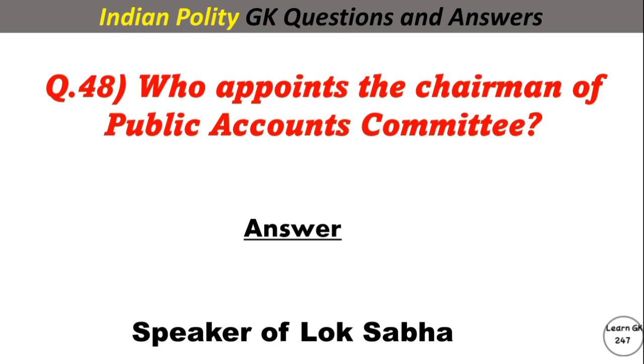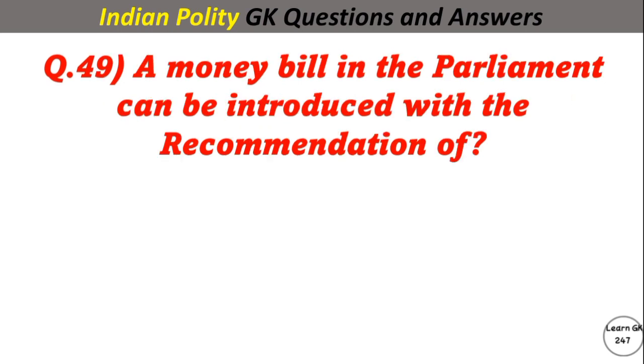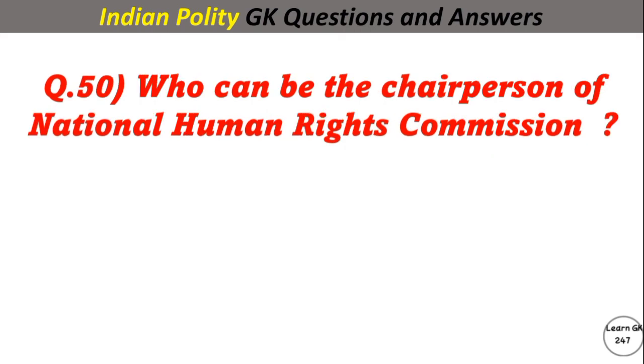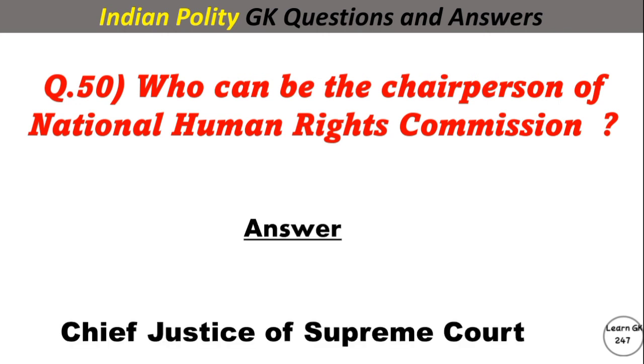Answer. Speaker of Lok Sabha. A money bill in the Parliament can be introduced with the recommendation of? Answer. The President. Who can be the chairperson of National Human Rights Commission? Answer. Chief Justice of Supreme Court.